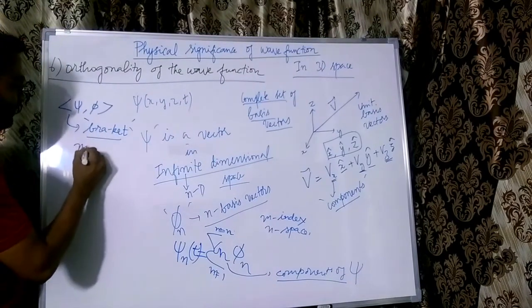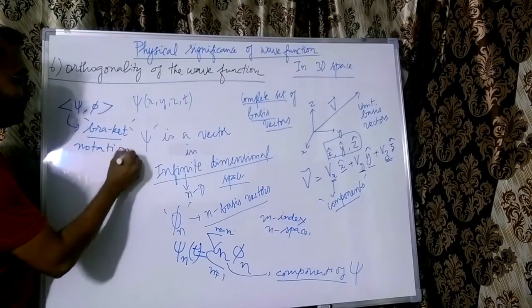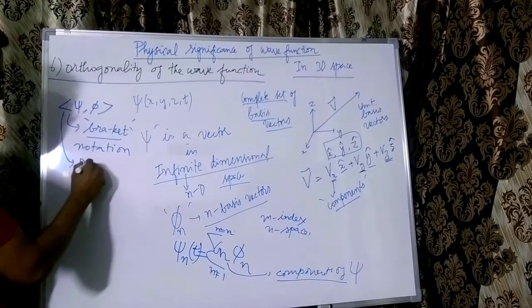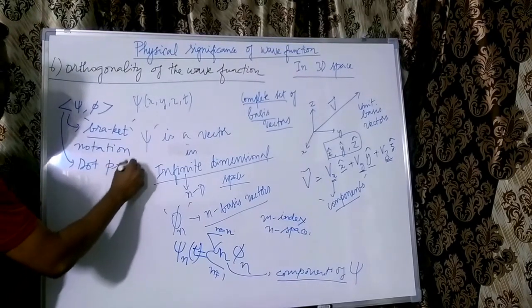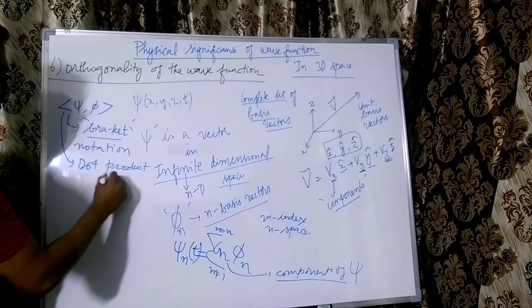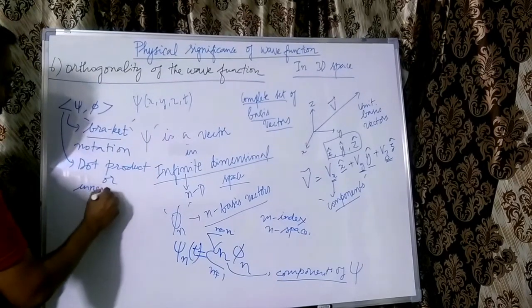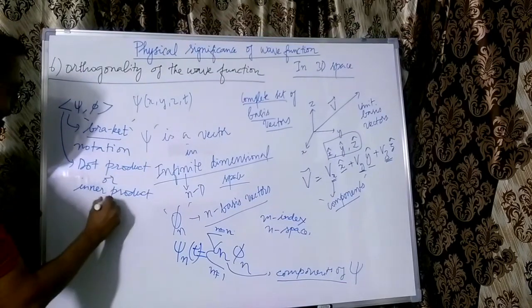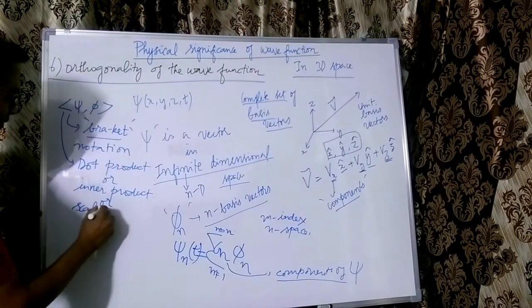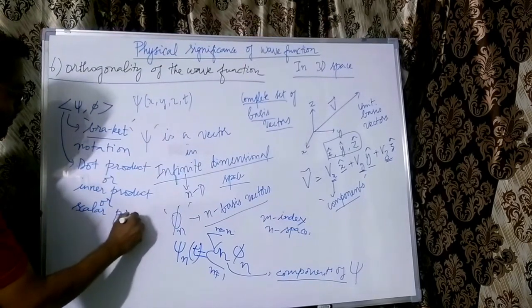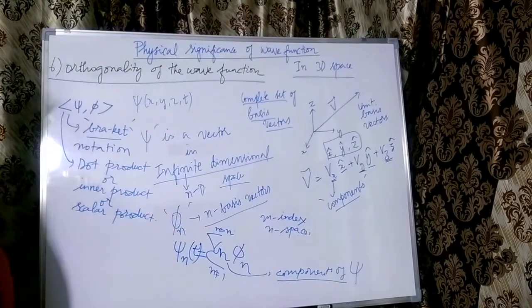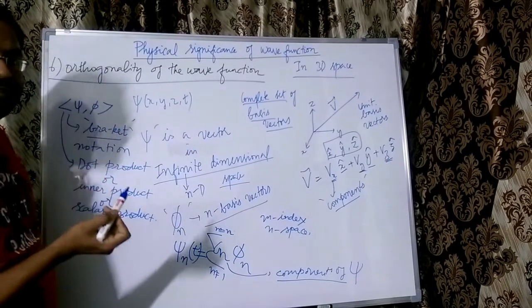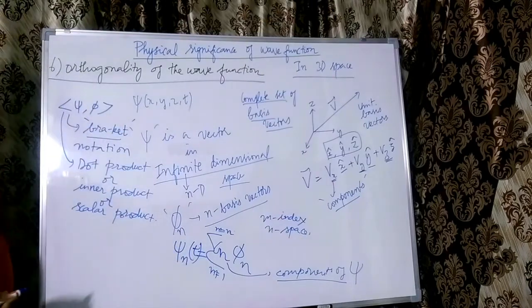Bracket notation. So the bracket notation in n-dimensional space is the inner product or dot product. This is called dot product or inner product. It's similar to the dot product that we take, also called the scalar product. So we are trying to take the dot product of these two functions in n-dimensional space.